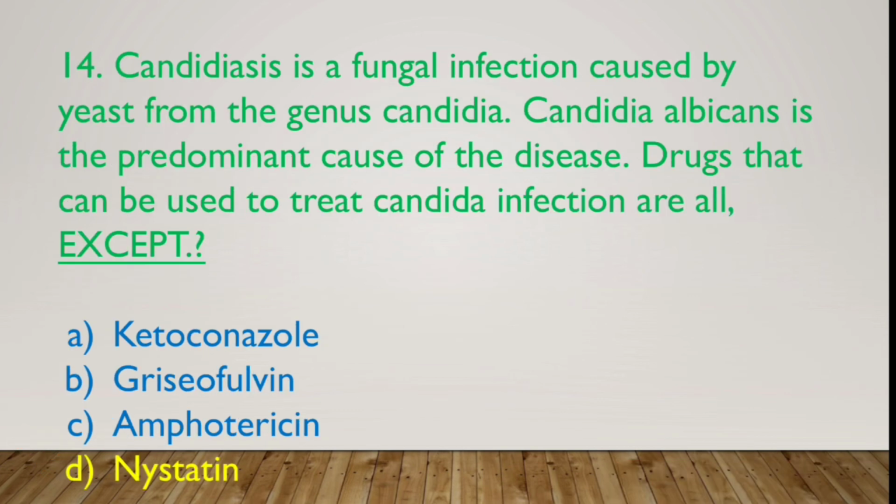Another question is candidiasis is a fungal infection caused by yeast from genus Candida. Candida albicans is a predominant cause of disease. Drugs that can be used to treat candidal infection are all except option A ketoconazole, option B griseofulvin, option C amphotericin B and option D nystatin. Guys, ketoconazole, amphotericin B and nystatin can be used against candidal infection. The exception is griseofulvin. Griseofulvin cannot be used for Candida infection because griseofulvin is only active against dermatophytes. So the correct option is griseofulvin.